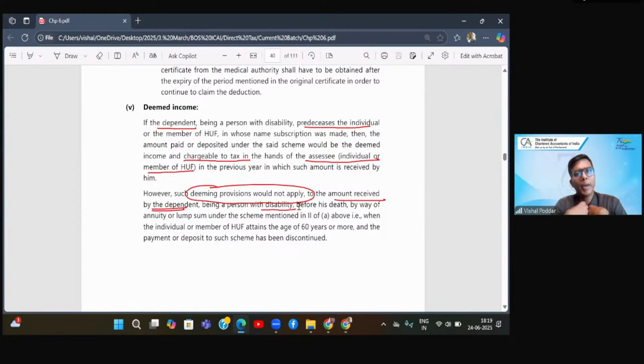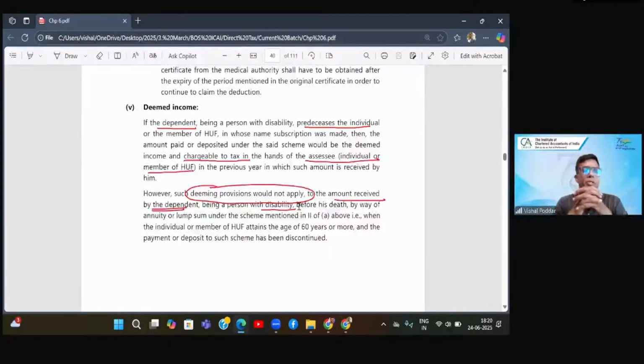First, if anything happens to me, who is the payer of this? I'm the person who is earning and the other person is dependent on me. So I am making payment for that particular person's policy, the special policy. So if let us say I die before, then also a lump sum payment will be given to the nominee, that is, that particular dependent disabled person. It will be fully exempt.